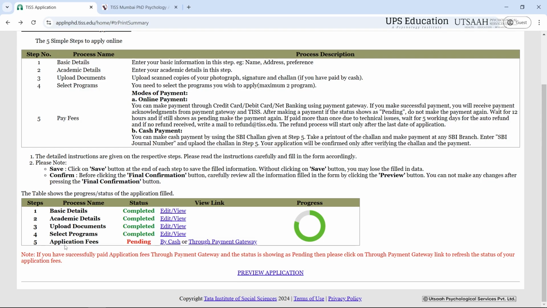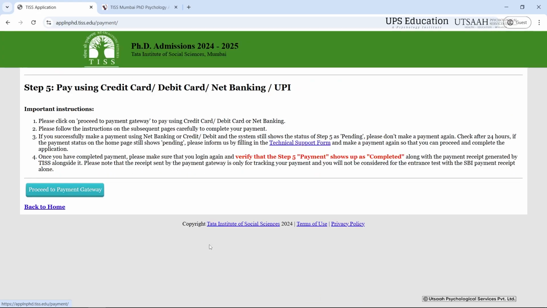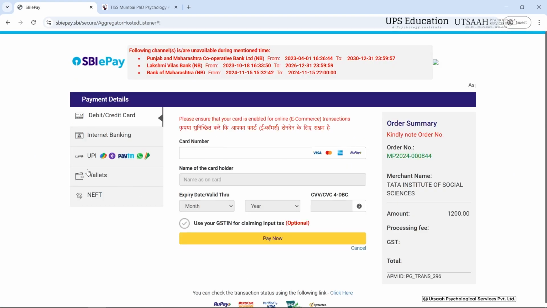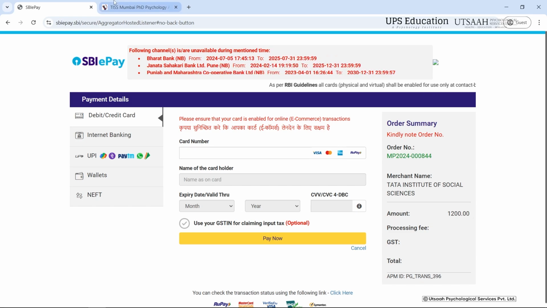And then you just have to click on application fees. This is the last process of the registration. You can either pay by challan, cash, or you can pay by UPI. And here you just have to fill all of your necessary details, and then your registration will be done.